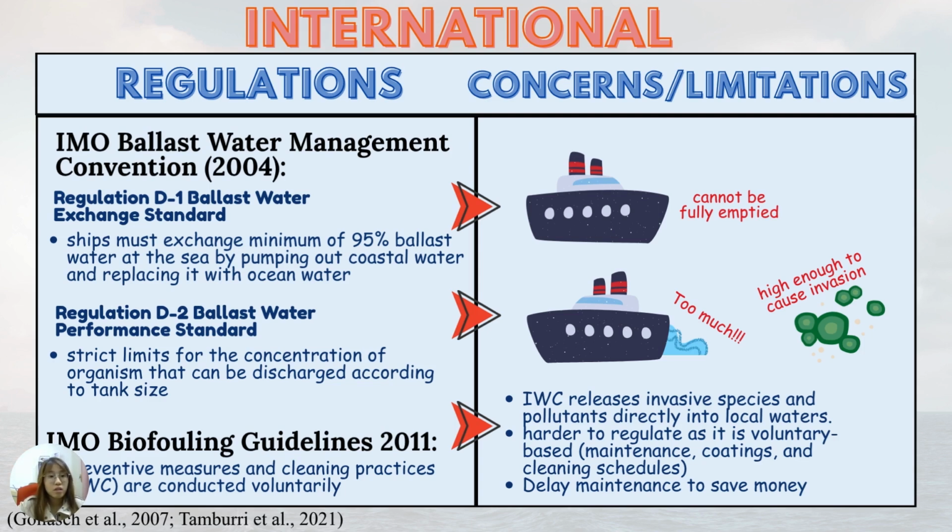For example, the International Maritime Organization, also known as IMO, established a ballast water management convention in 2004, where regulation D1 states that all ships must exchange a minimum of 95% of ballast water at sea. However, this raises a concern where the tanks cannot be fully emptied and can still carry invasive organisms which later get discharged. Besides, regulation D2 states a strict limit for the concentration of organisms that can be discharged. However, since ships can discharge thousands of tons of water at once, the amount of individual discharge is still suspected to be too high and can cause invasions.